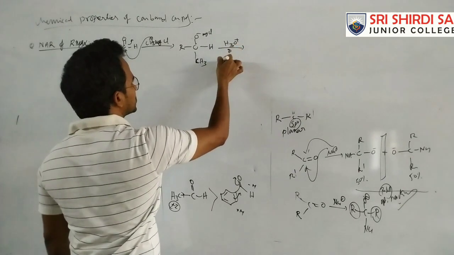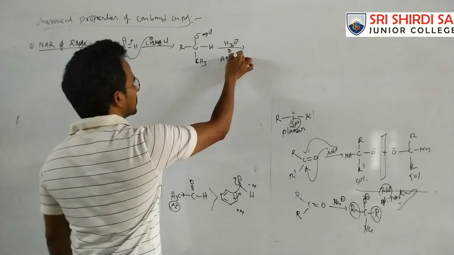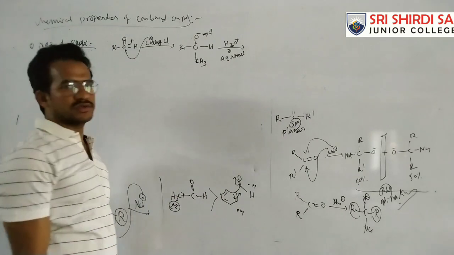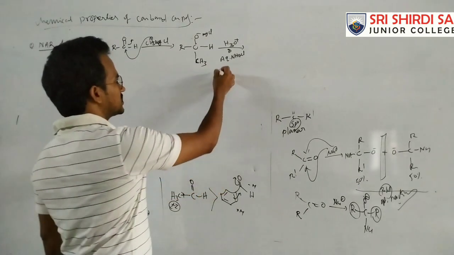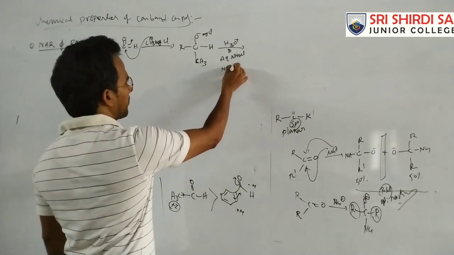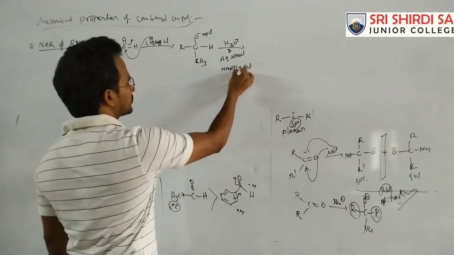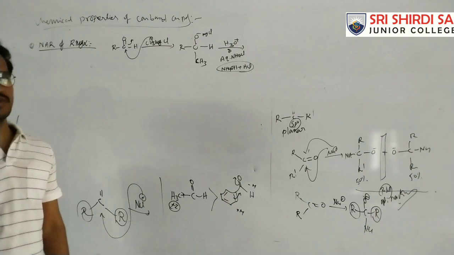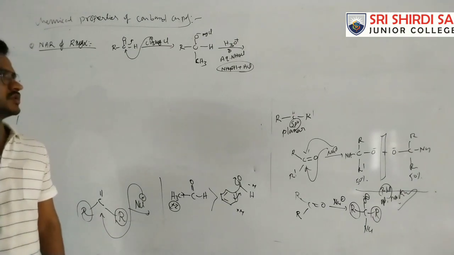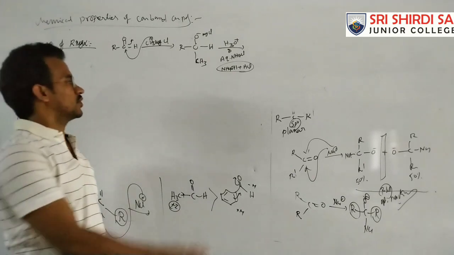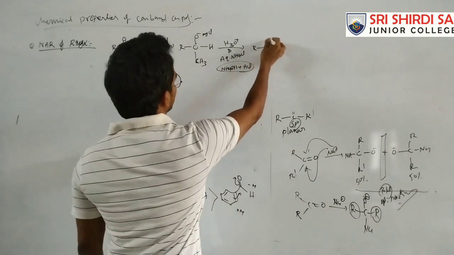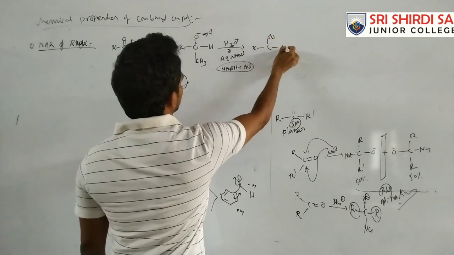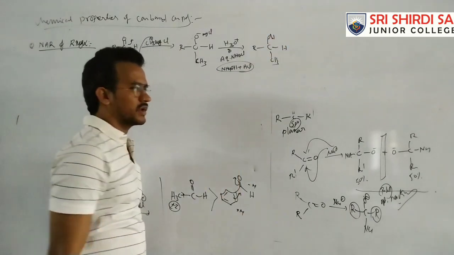For this hydrolysis we can generally take aqueous NH4Cl, which is a mixture of NH4OH and HCl. Of course it is a mixture of a weak base and a strong acid, so that mixture has an acidic nature. That acidic nature is enough for the protonation of this O minus, giving OH, H and CH3. It is the addition of the Grignard reagent.